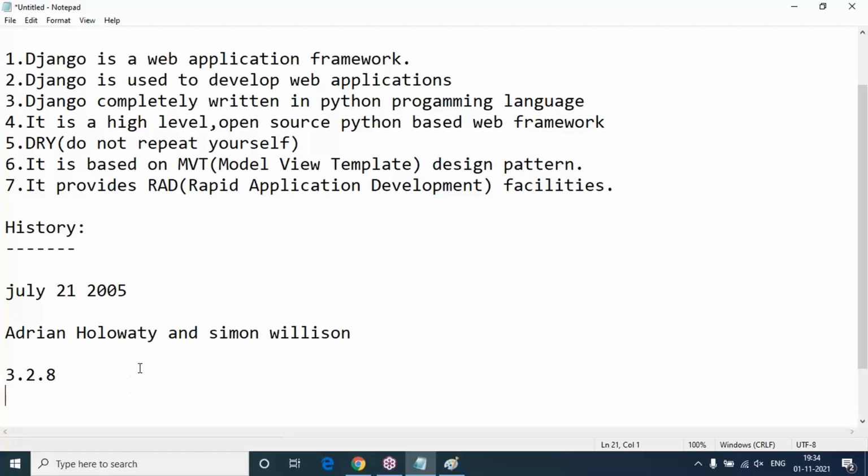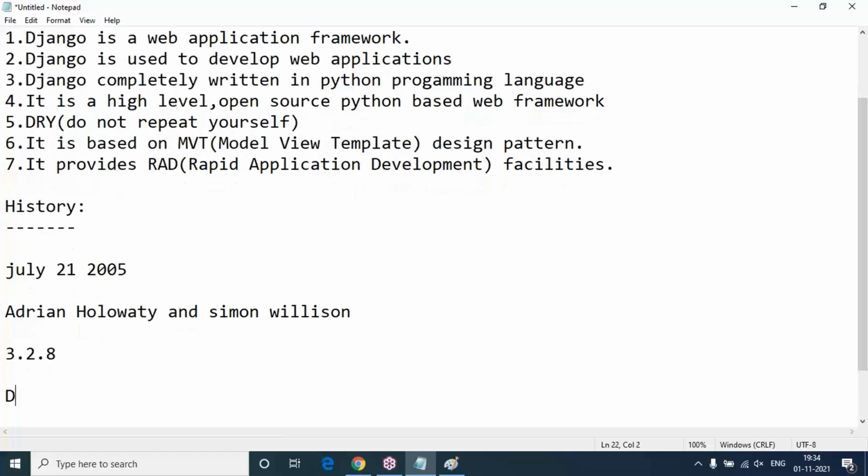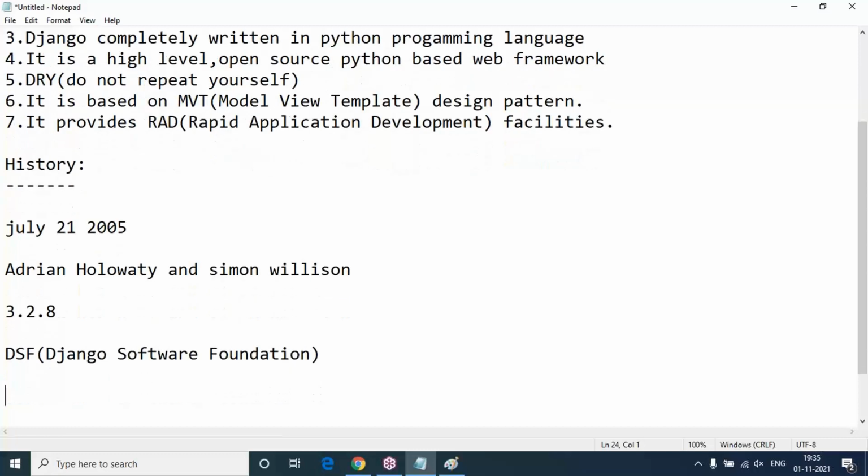Okay, so now, currently it is maintained. Django is completely maintained by the DSF, meaning the Django Software Foundation. DSF, we can say that. Currently, the Django Software Foundation is going to maintain it.